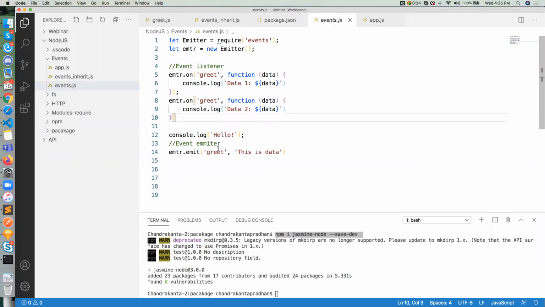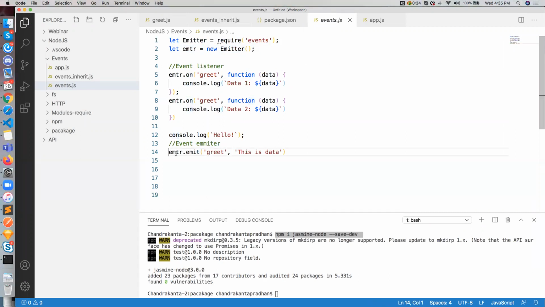Event.js, look at it. What I did here is import it, then create an instance of the event emitter. Then I am using emitter.on. On is used to listen to the event, but where is it emitted?